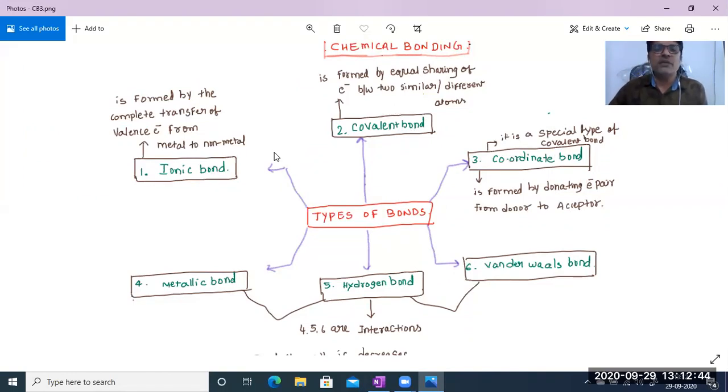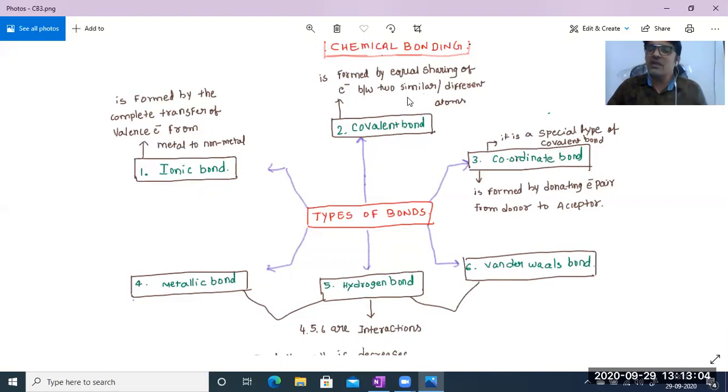Once again, the ionic bond is obtained by the transfer of valence electrons. Second one, covalent bond is obtained by sharing of electrons. How are they shared?